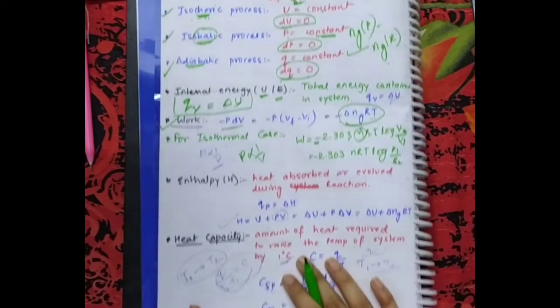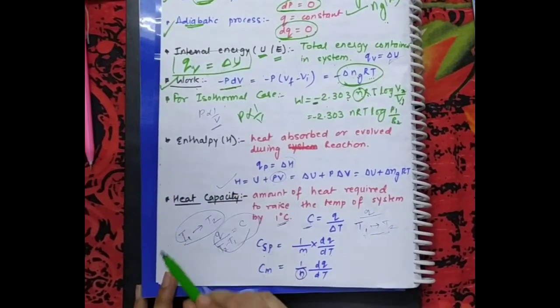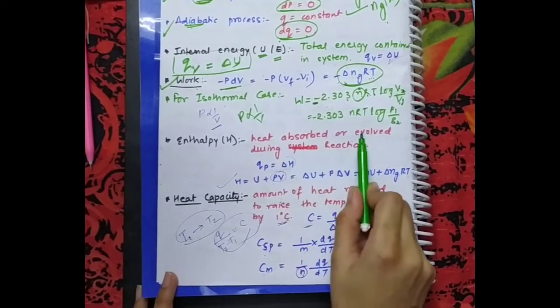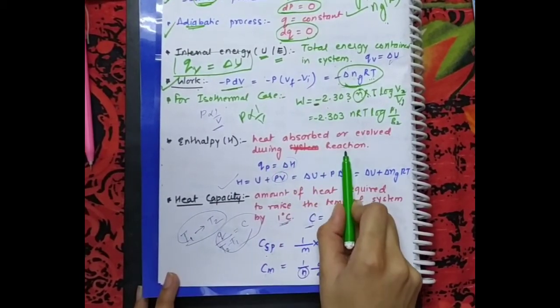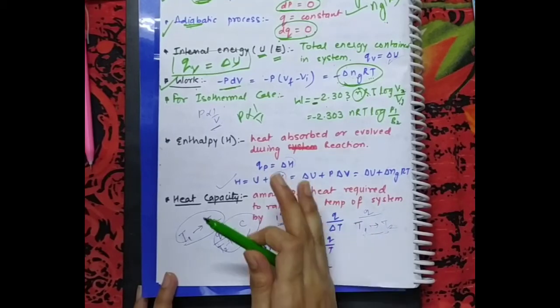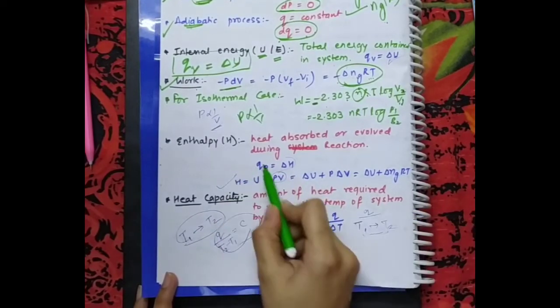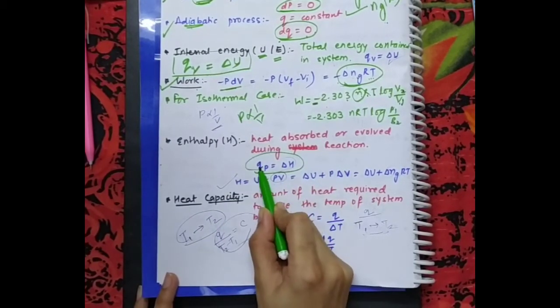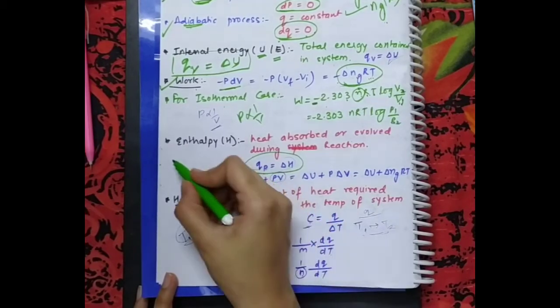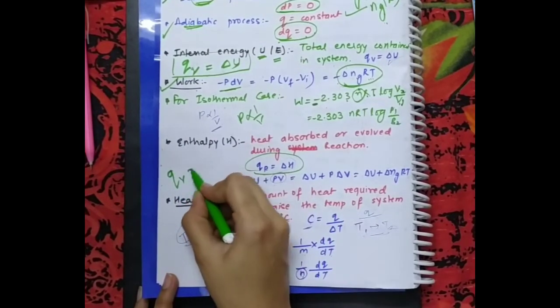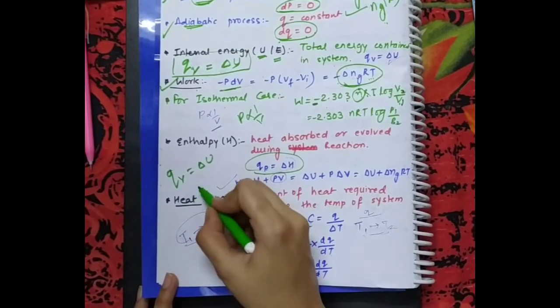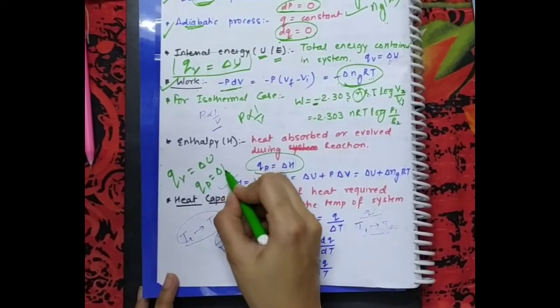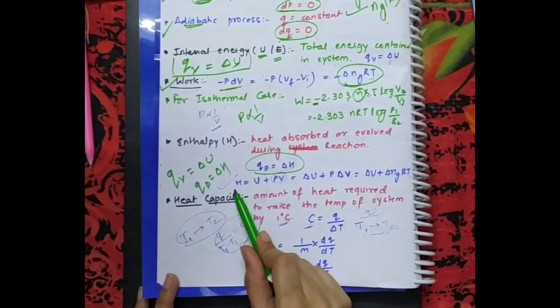Next is enthalpy. Enthalpy means what? The heat which is absorbed or evolved during any reaction. That is enthalpy. Enthalpy is just a heat. Enthalpy is also known as heat change at constant pressure. ऊपर देखा heat change at constant volume is internal energy. Heat change at constant pressure is what? Enthalpy.